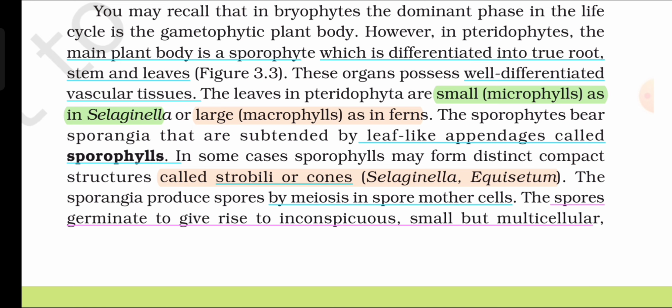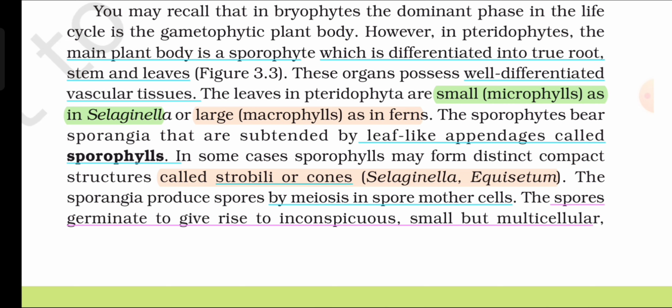The leaves in pteridophytes are small microphylls as in Selaginella or large macrophylls as in ferns. The sporophytes bear sporangia that are subtended by leaf-like appendages called sporophylls. In some cases, sporophylls may form distinct compact structures called strobili or cones, as in Selaginella and Equisetum.